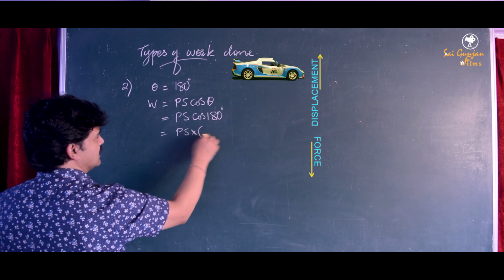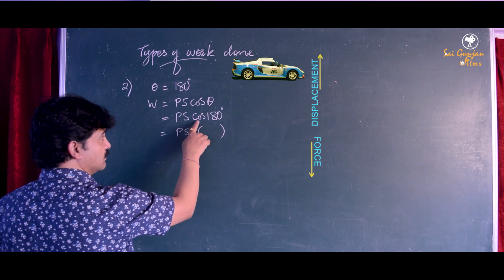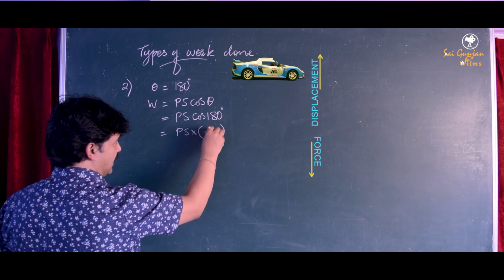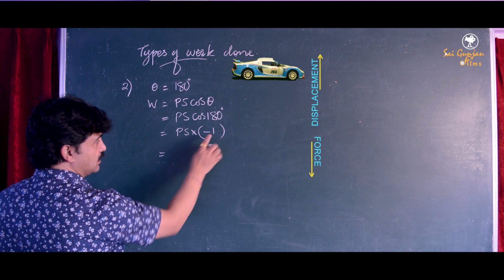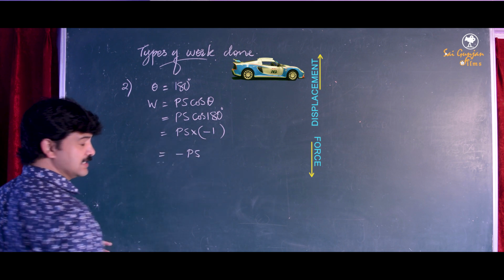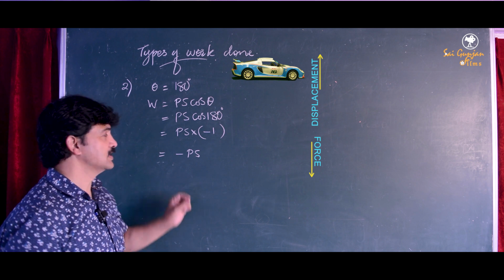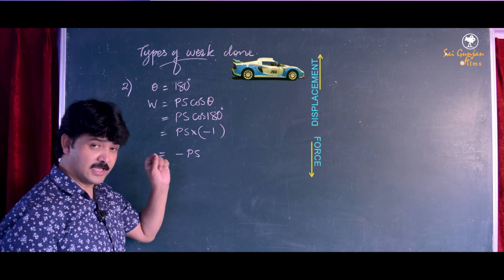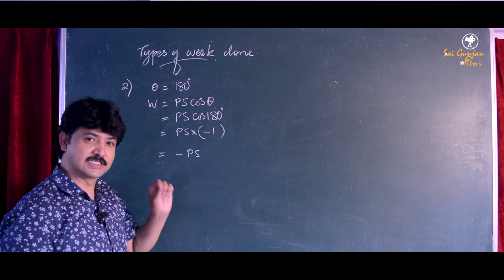Now the value of cos 0 degree was 1, no? The value of cos 180 degree is minus 1. So when you multiply this, FS into 1 is FS, and plus into minus is minus. So the work done in this case is negative. So the work done against force is also called negative work done.